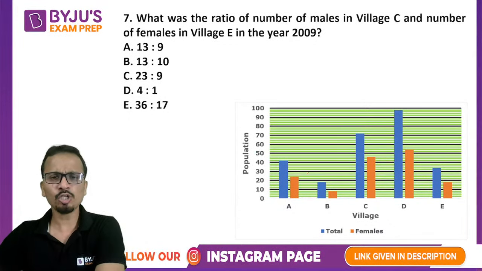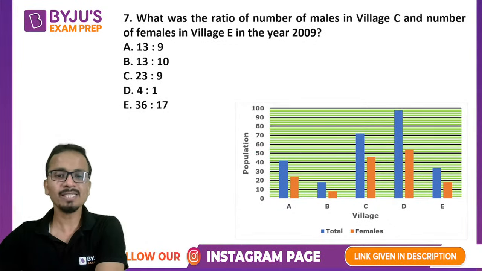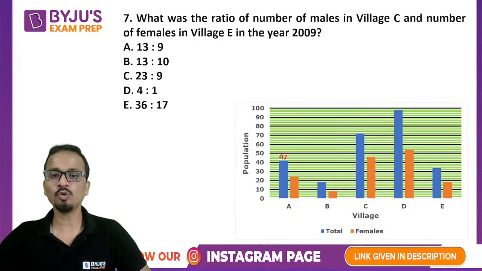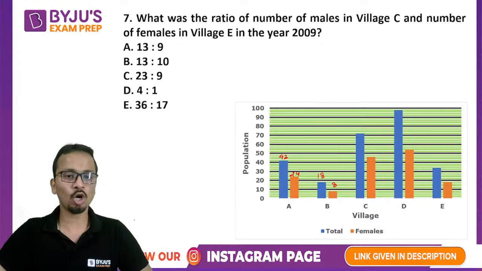Let us first of all talk about some values. You can see the markings of 10, 20, 30, 40, 50, 60, and so on. These are divided into 5 parts and the intermediate values are at a gap of 2. So if I look at the first value, A, the total number of members will be 42. Similarly, the next value will be 24. The next value will be 18, this value will be 8, and so on. We can write all these values.